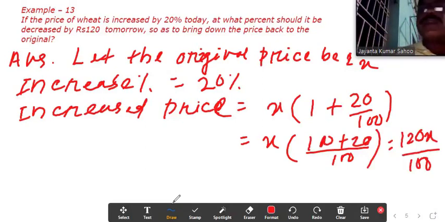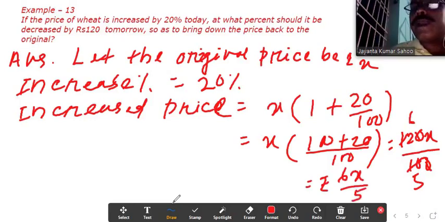You can cancel the zero, and 2 fives are 10, 2 sixes are 12, equal to rupees 6x by 5, that is the increased price.